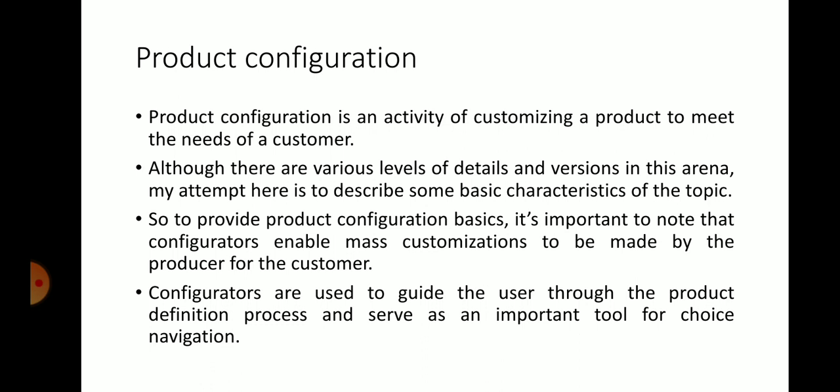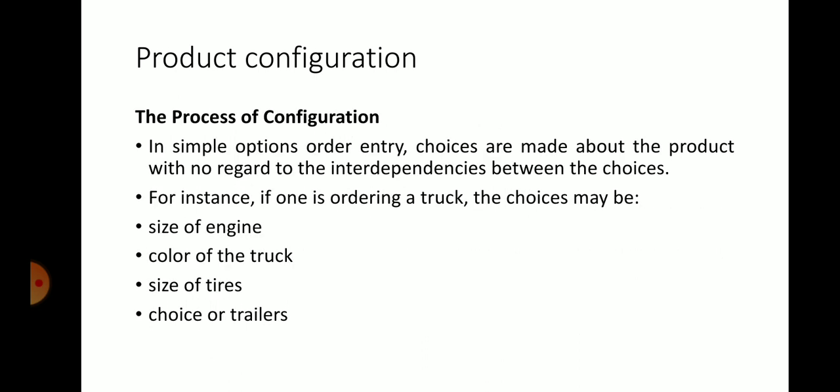What the customer needs, they will provide the choices for the customers through the navigation tool. The process of configuration includes, in simple options, order entry. Choices are made about the product with no regard to the interdependencies between the choices.